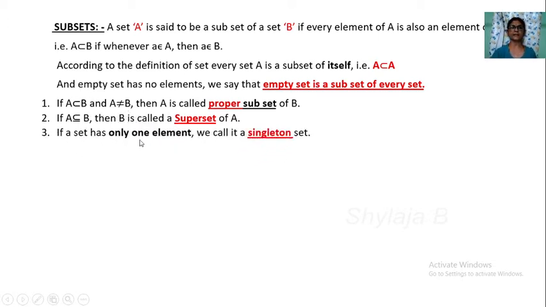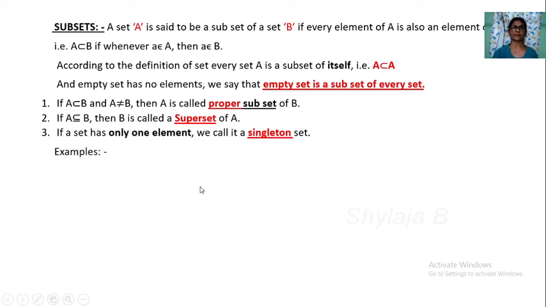If a set has only one element, we call it a singleton set. Singleton set, so only one element. ಒಂದೇ ಎಲಿಮೆಂಟ್ ಇದ್ರೆ ಅದನ್ನ ಸಿಂಗಲ್ಟನ್ ಸೆಟ್ ಅಂತ ಕರಿತಾ ಇದೀವಿ.